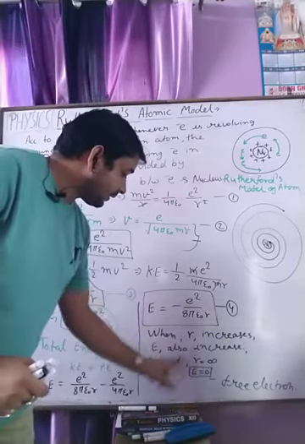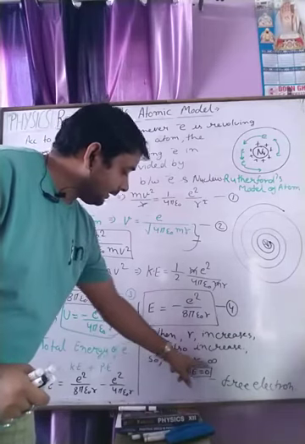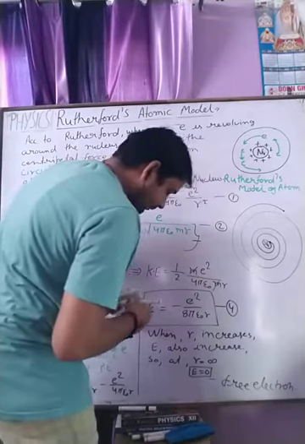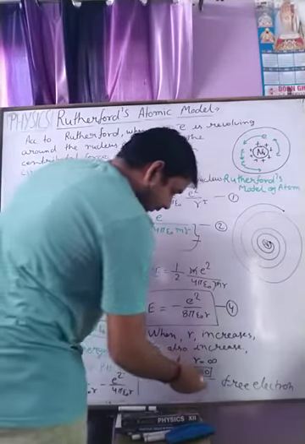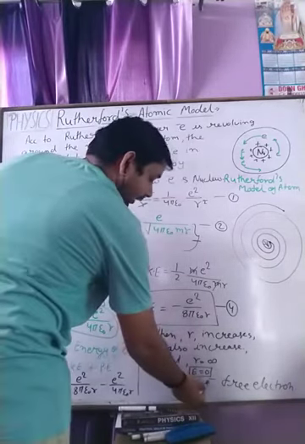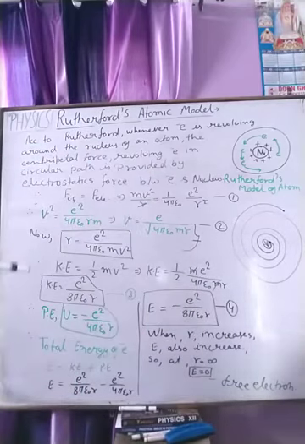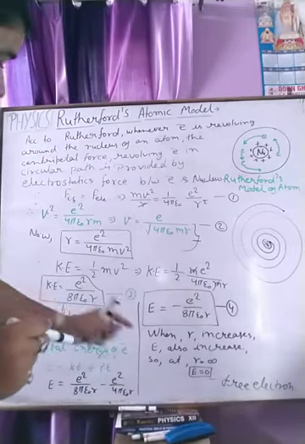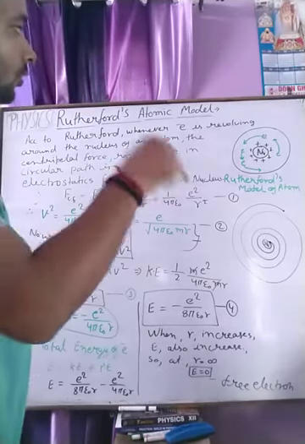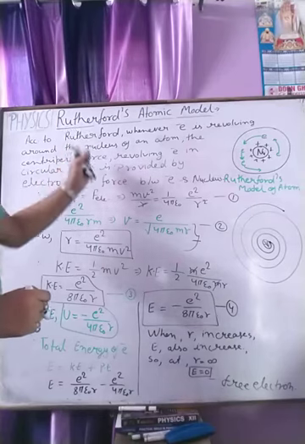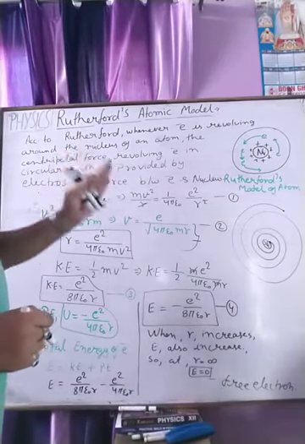If R increases or decreases, the energy will be maximum and the electron will be free, and once the electron is free the total model becomes unstable.